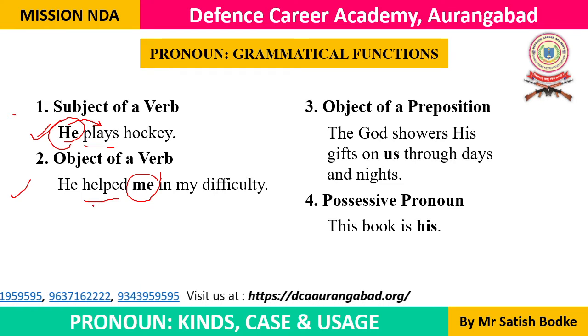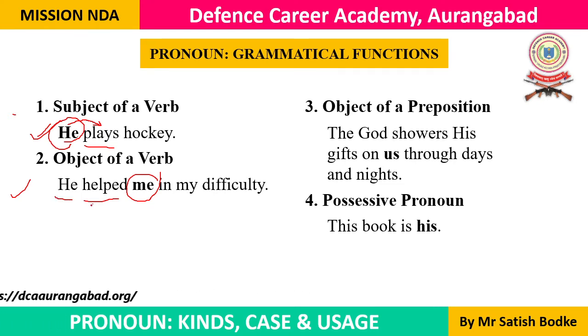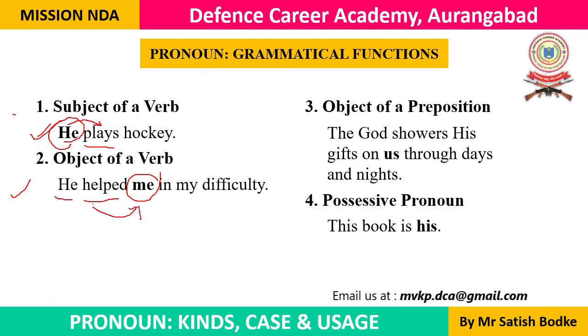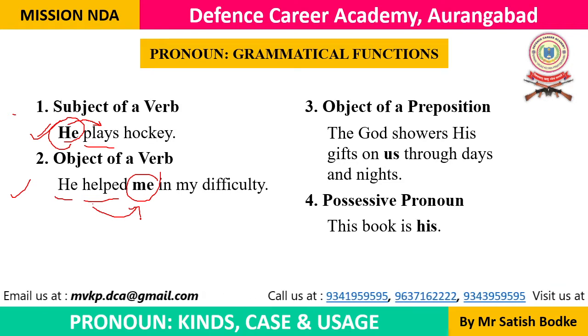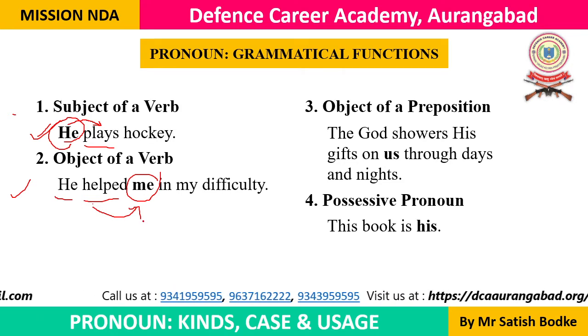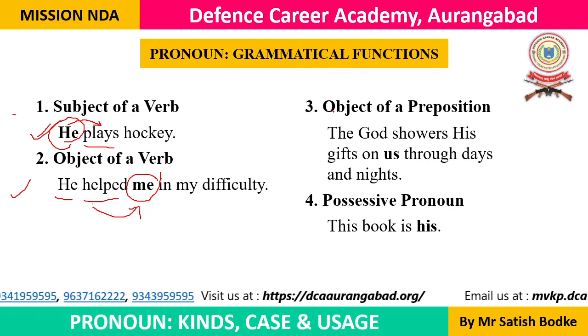Here the action word is helped, the doer of action is the subject, and the receiver of action is me. So here the receiver of action is the object and it is a pronoun. That's why we can say that a pronoun can be used as the object of a verb.